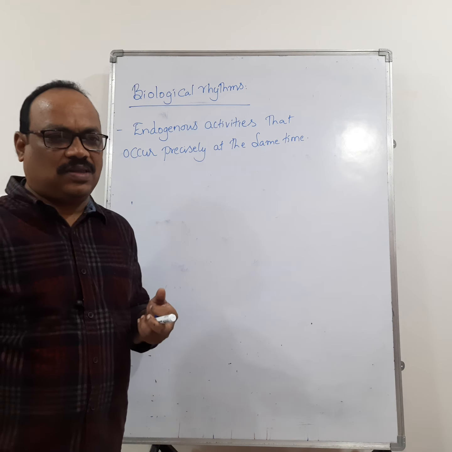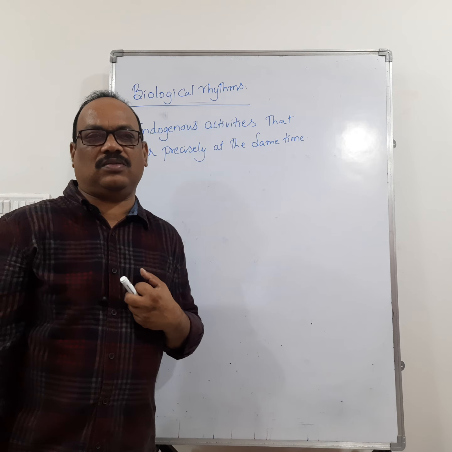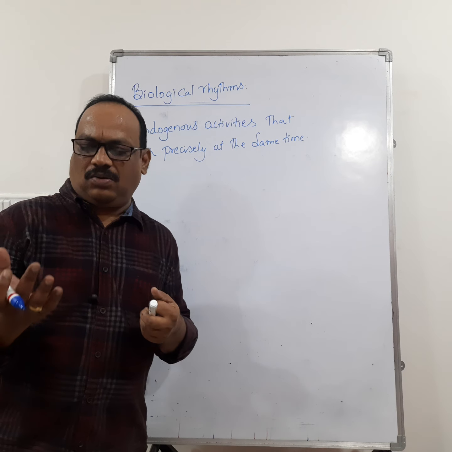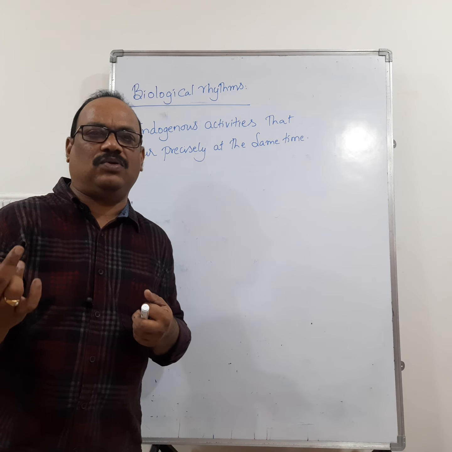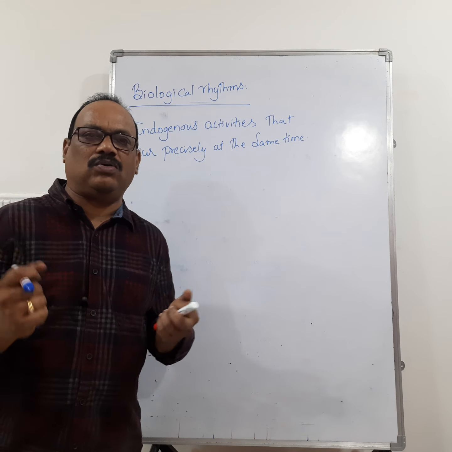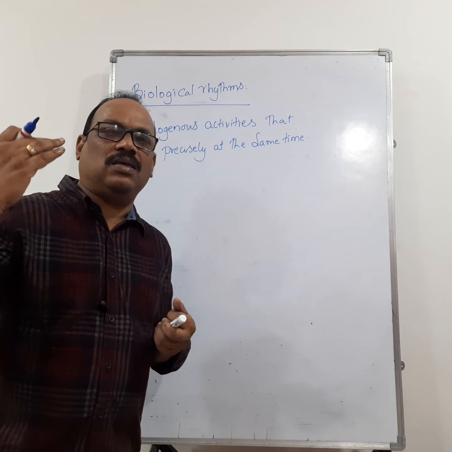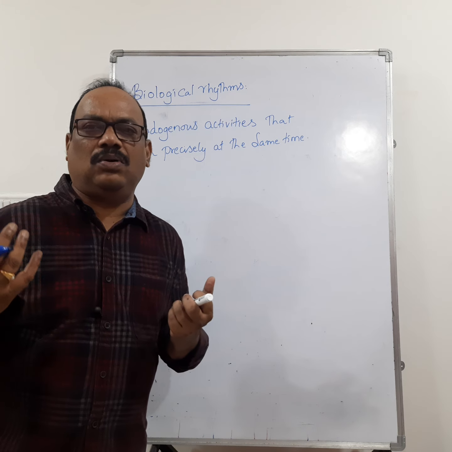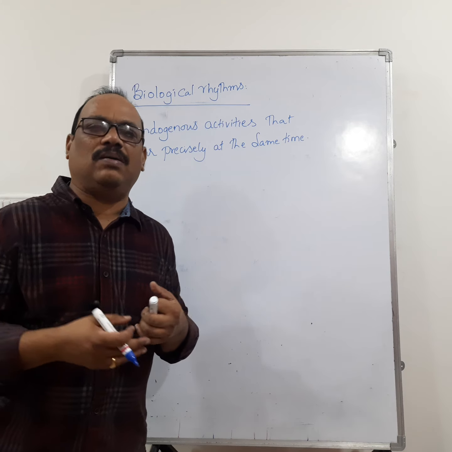If the biological rhythms occur in a 24-hour duration, we call that circadian rhythms. So what are the biological rhythms that occur in 24 hours? Going to sleep, that means going to bed at the same time every day and waking up at the same time every day without the help of an alarm. Some people wake up at 5 o'clock every day without an alarm. That is also a biological rhythm. Some people have bowel movements at the same time every day. That is also a biological rhythm.